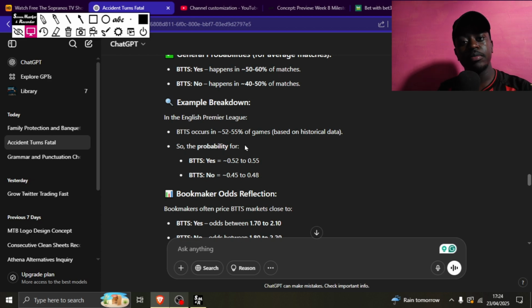So every time Chelsea plays, you're going to bet both teams to score. You don't analyze, don't look at anything, just place blindly, like place GG. Now you might be asking, but what if it loses? Now I'm going to go into that. That's where the risk manipulation comes into place.